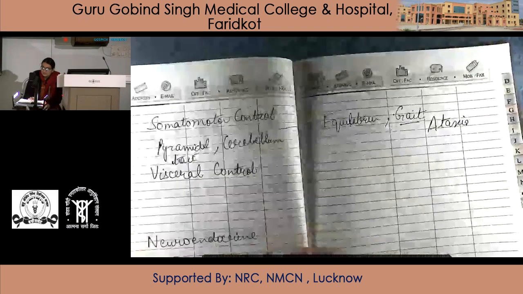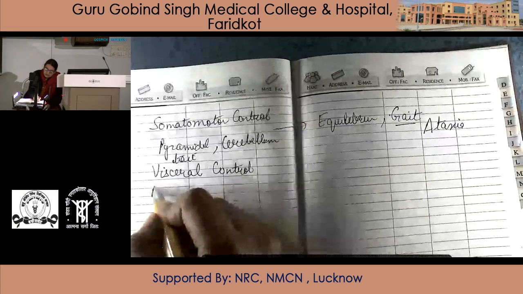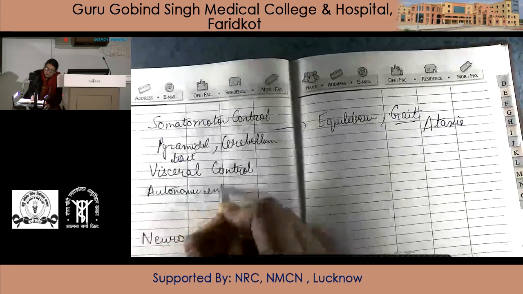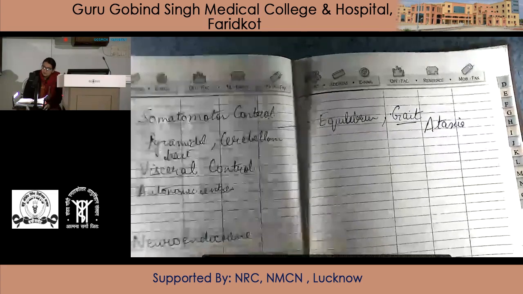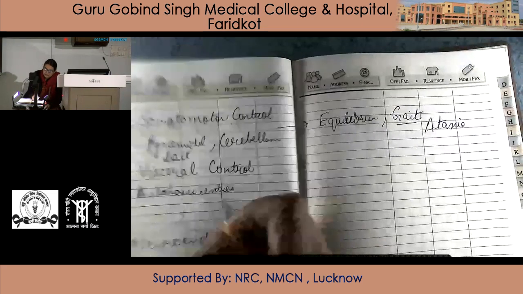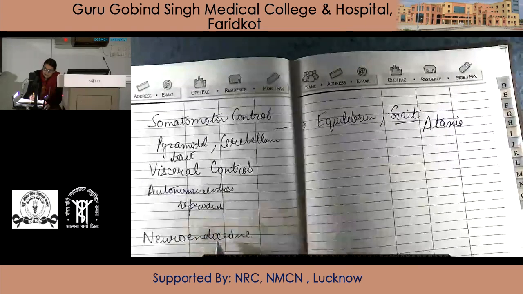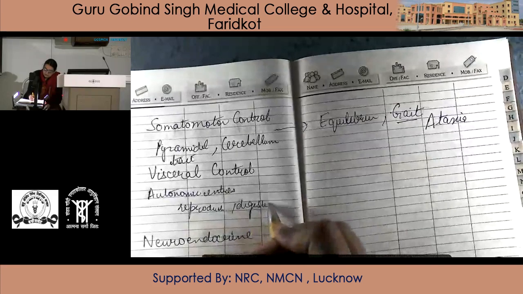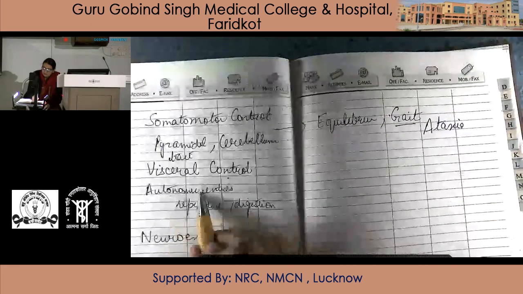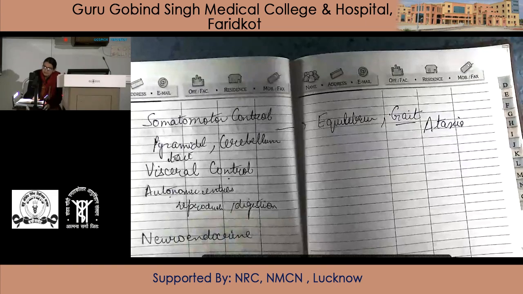Next is the visceral control. Since the reticular formation has connections with the autonomic centers of the body, it controls many visceral activities, including reproduction and digestion. These types of visceral activities are also controlled by the autonomic centers. Visceral control.